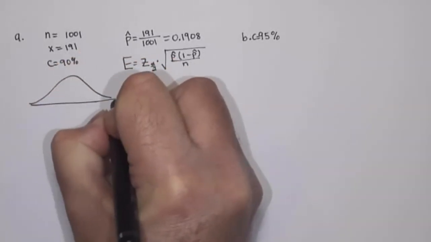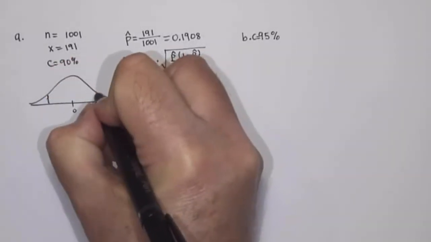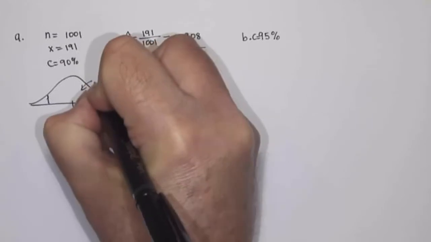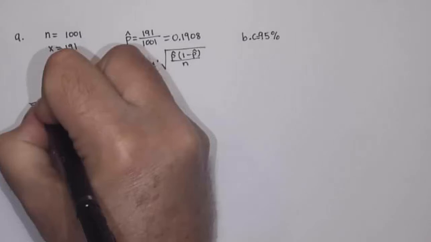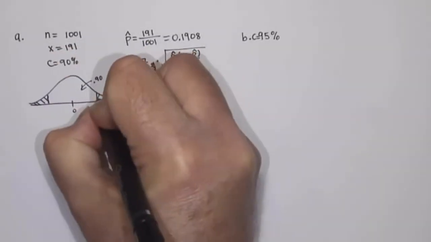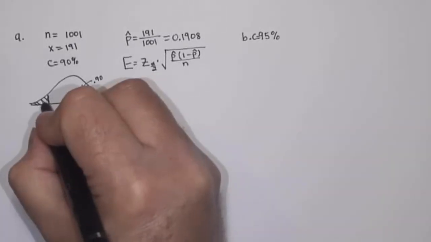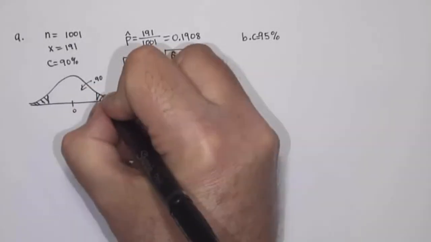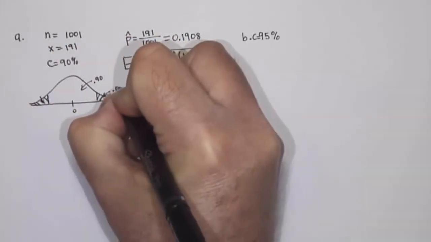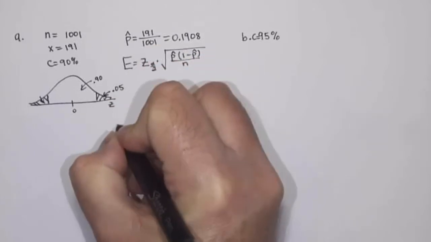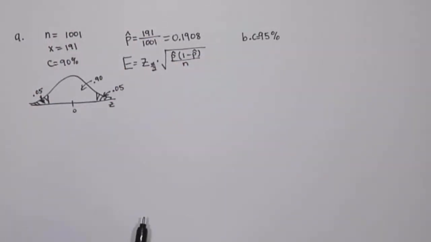So I have my normal distribution here. Here's 0. There's going to be a negative z and a positive z, and I want this area in the middle to be 90%. That means the area out in the tails is going to be the other 10%. Half of that 10% is going to go in this tail, and half in this tail. Half of 10% is 5%, so the area in this tail is 0.05, and the area in this tail is 0.05.